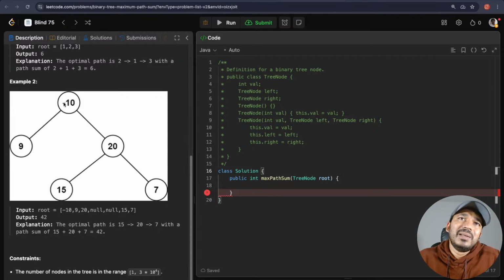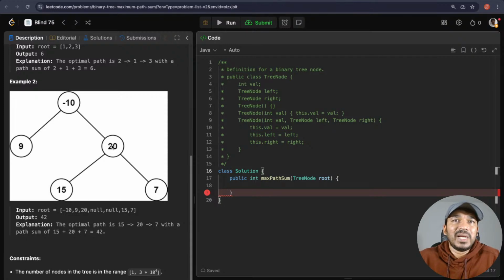Now for the maximum path, even though it returns 35 here, when this node asks what's the maximum path in the left child, it says 9. And this one asks what's the maximum path in the right child. So in the right child, we come here, we compute the maximum path here. This one also asks what's the maximum path in the left child. It tells 15. What's the maximum path in the right child? It says 7. Now this one has to compute what's the maximum path using this node.